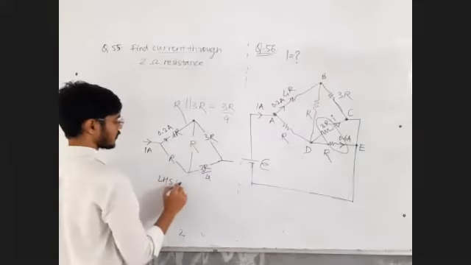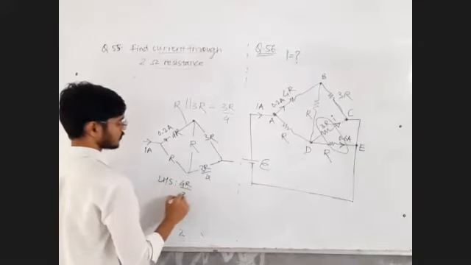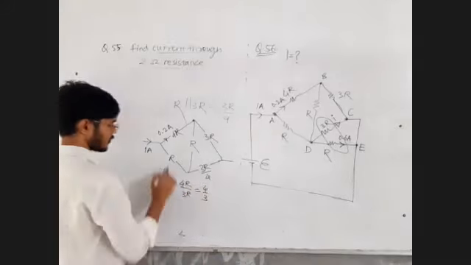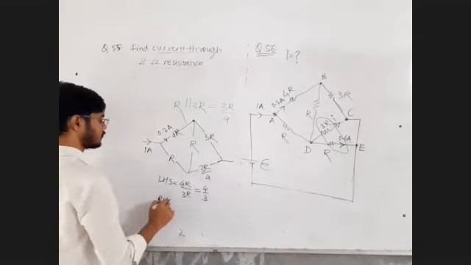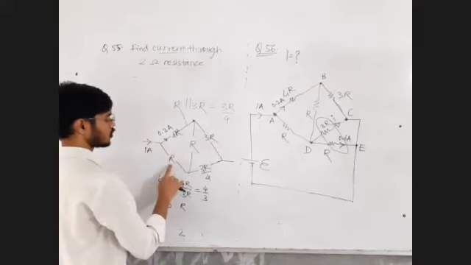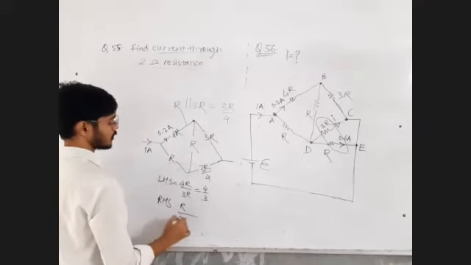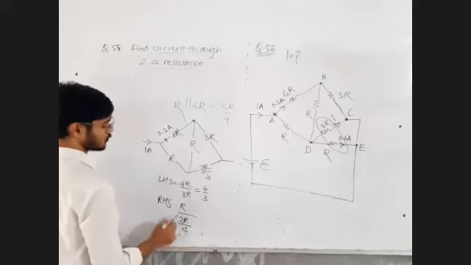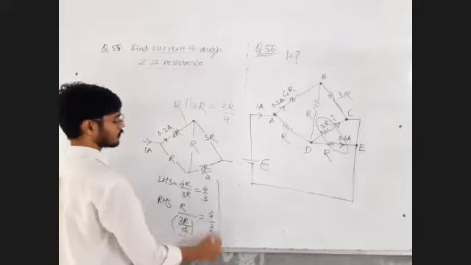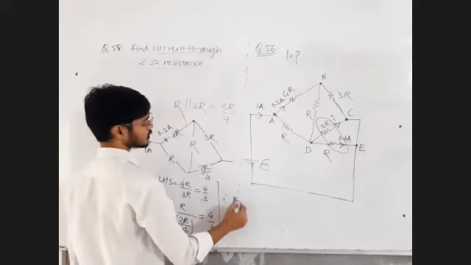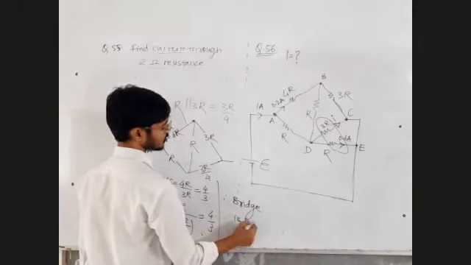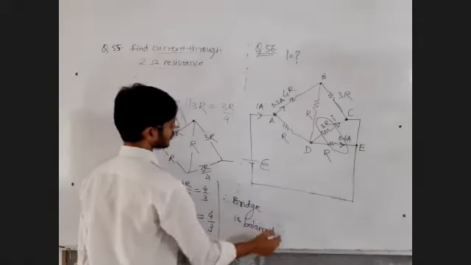4R upon 3R is equal to 4 by 3, and on the right hand side, R upon 3R upon 4, the answer comes out to be again 4 by 3. Therefore, the bridge is balanced. Okay sir, no problem.